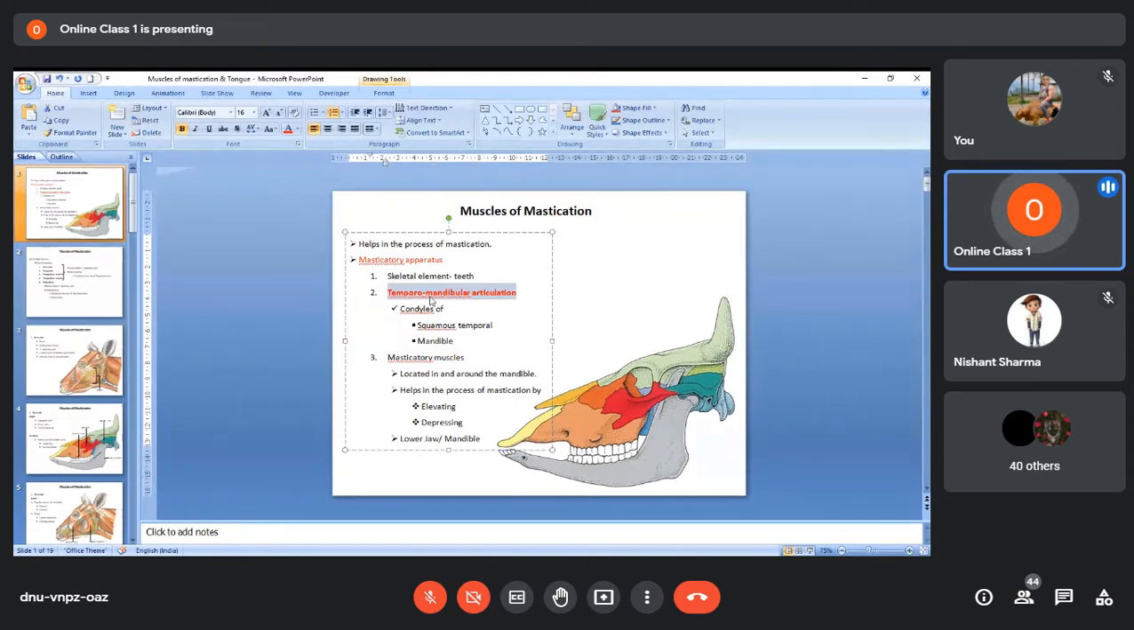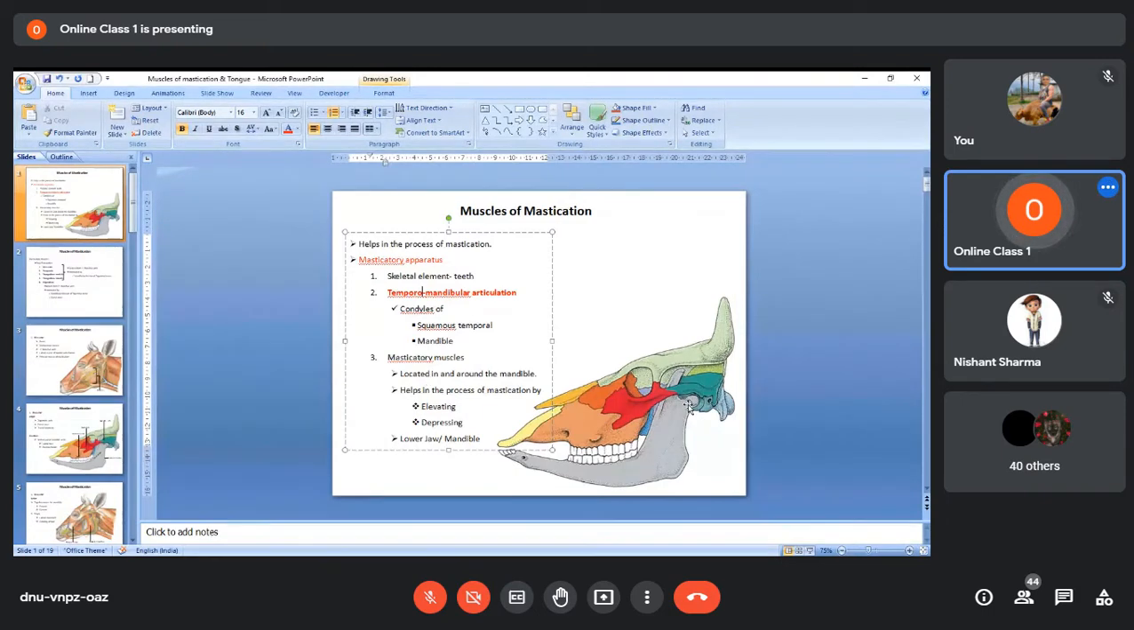And all of us know this temporomandibular articulation is formed between the condyles of the squamous temporal, that is the upper part, and the condyles of the mandible. What you see here is the condyle of the mandible. This condyle of the mandible will articulate with the condyle of the squamous temporal bone to form the temporomandibular articulation.